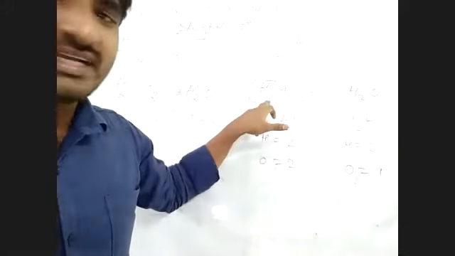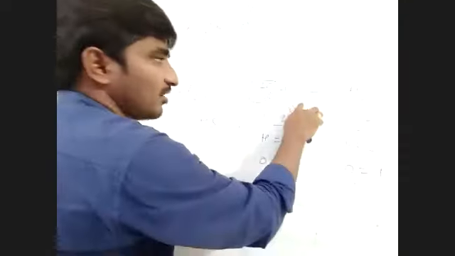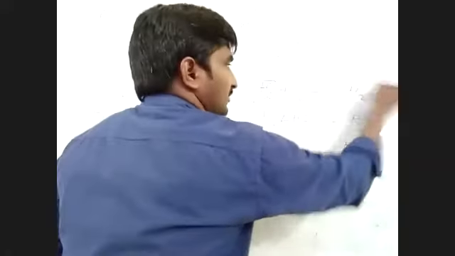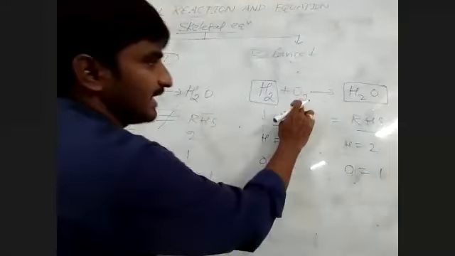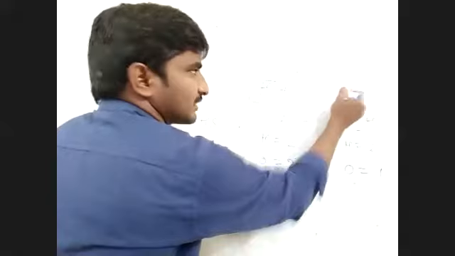Here hydrogens will be 2 only. Here how many oxygens? 1 only. Here how many oxygens? 2. Just keep one box. Here hydrogens is 2, isn't it? Just keep 2 here.